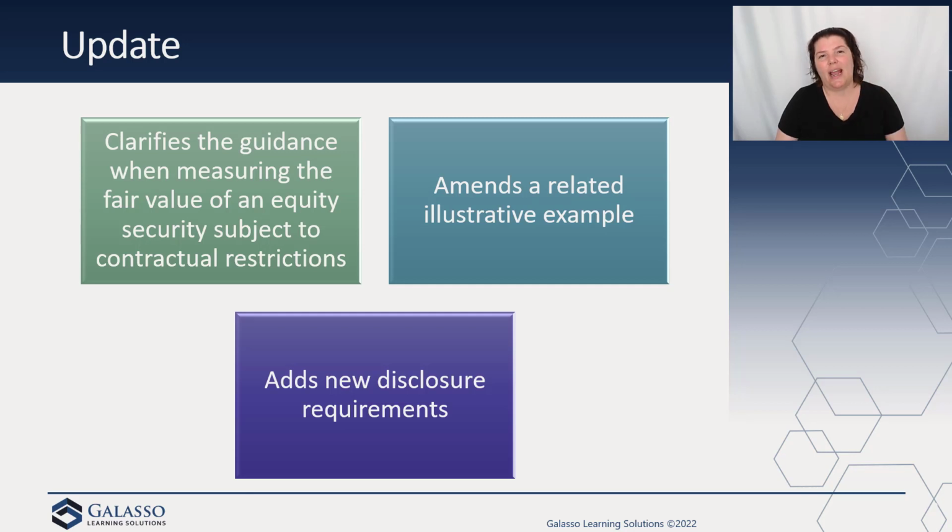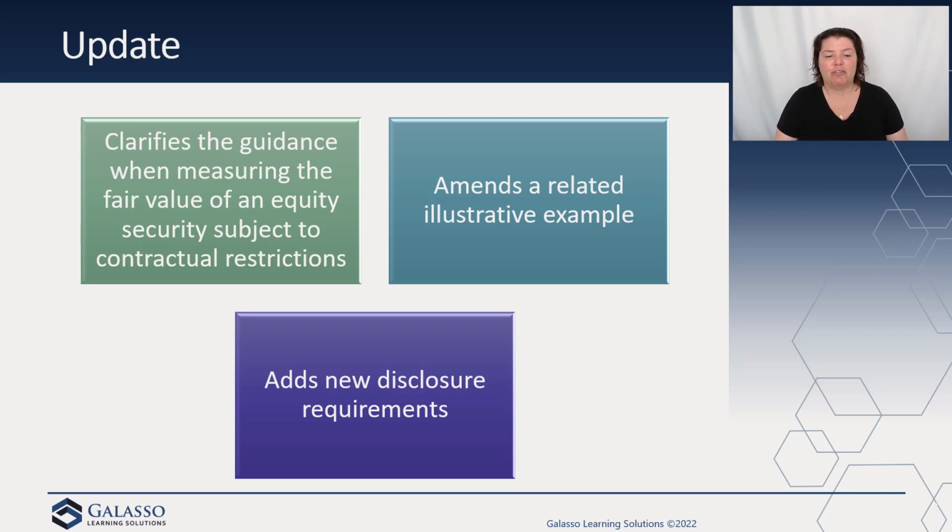shares. And so they update the language there. They also, again, update the related example to make it consistent with this updated language. But then as part of it, while we were in there anyway, we decided to add some additional disclosures. And so the fair value of the equity security subject to contractual sale would have to be reflected in the balance sheet as a new disclosure.